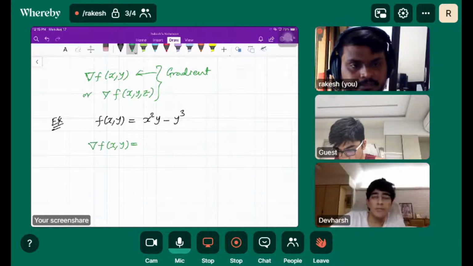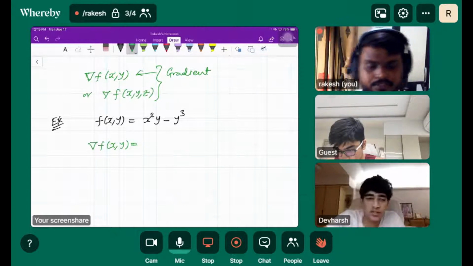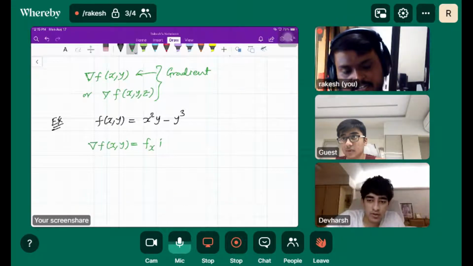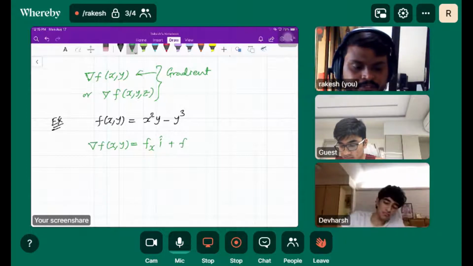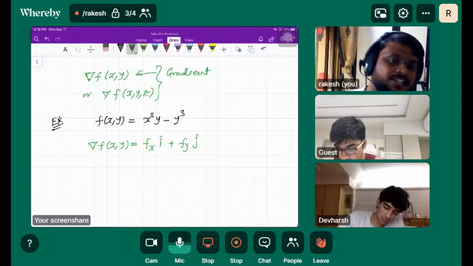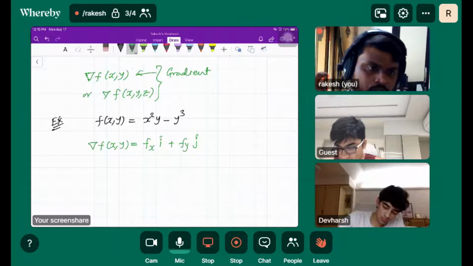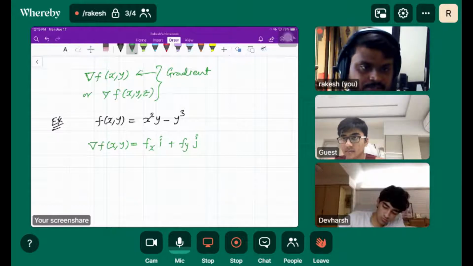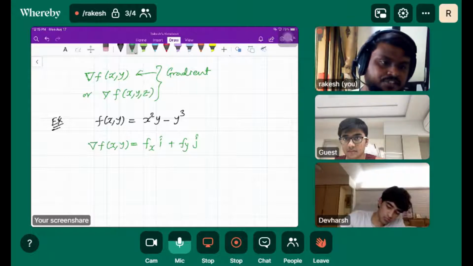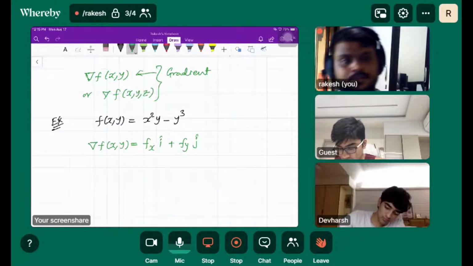It was partial derivative with respect to x, plus partial derivative with respect to y. Gradient is a vector whose components are the partial derivatives. That's it. Learn the main definition of that always.